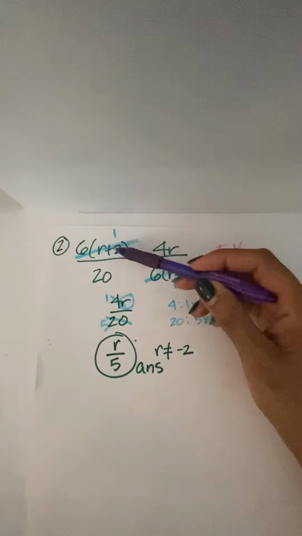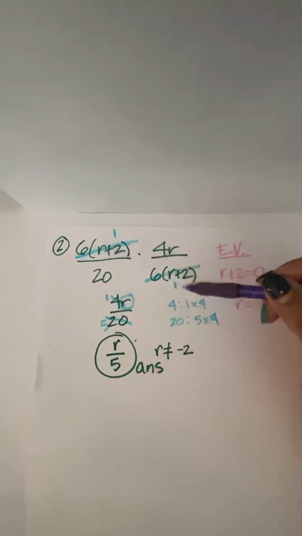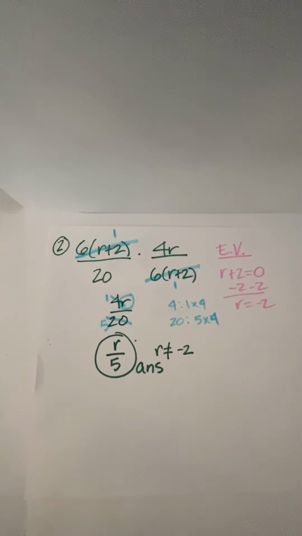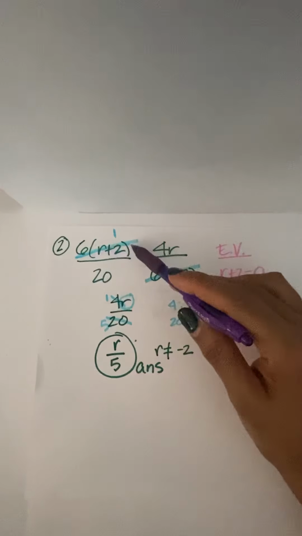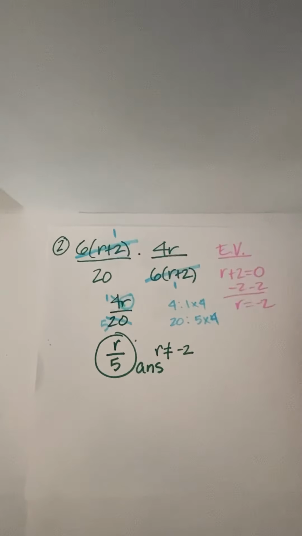So the first thing I did was I canceled the r plus 2 and r plus 2 and the 6 as well. That's the first thing I noticed. Now, maybe you didn't notice that at first. Maybe you said, 4 and 20 cancel, and you did that first. It's totally fine. We're going to end up with the same answer whether we approach it from canceling the 6 times r plus 2, or you cancel the 4 and the 20 5 times.